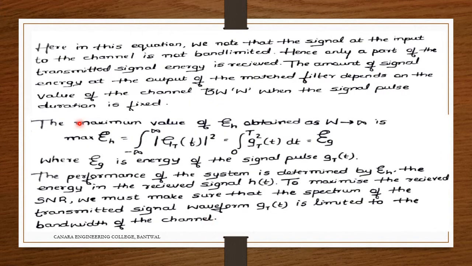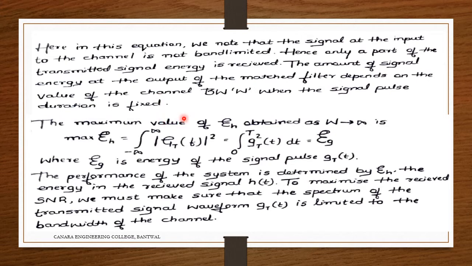Here, in this equation, we know that the signal at the input to the channel is not band limited. Hence, only a part of the transmitted signal energy is received. The amount of signal energy at the output of the matched filter depends on the value of the channel bandwidth W when the signal pulse duration is fixed.